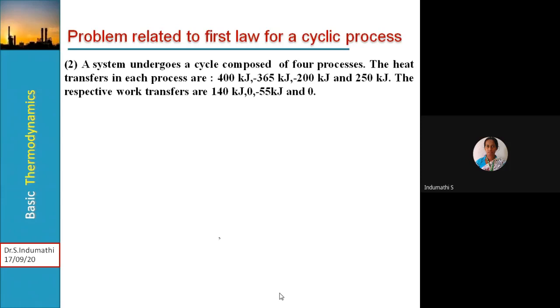Then problems related to the first law for a cyclic process. This is another variety. Here a system undergoes a cycle composed of four processes. The heat transfers in each process are 400 kilojoules, minus 365 kilojoules, minus 200 kilojoules and 250 kilojoules. The respective work transfers are also given. Is the data consistent with the first law of thermodynamics?